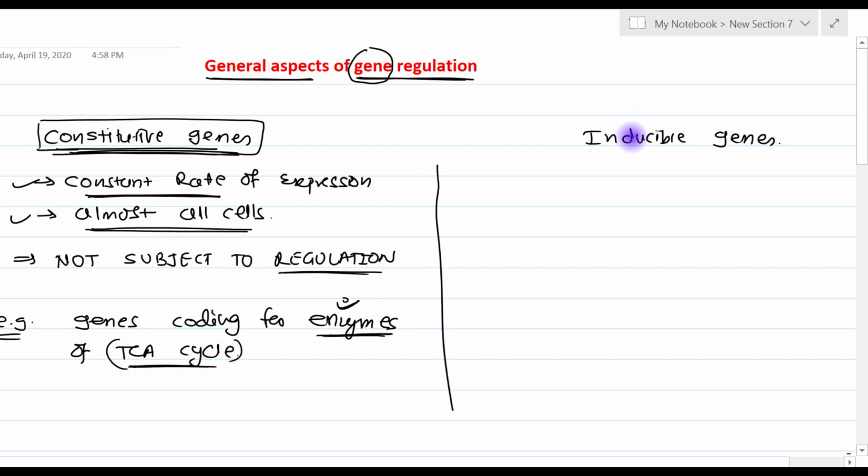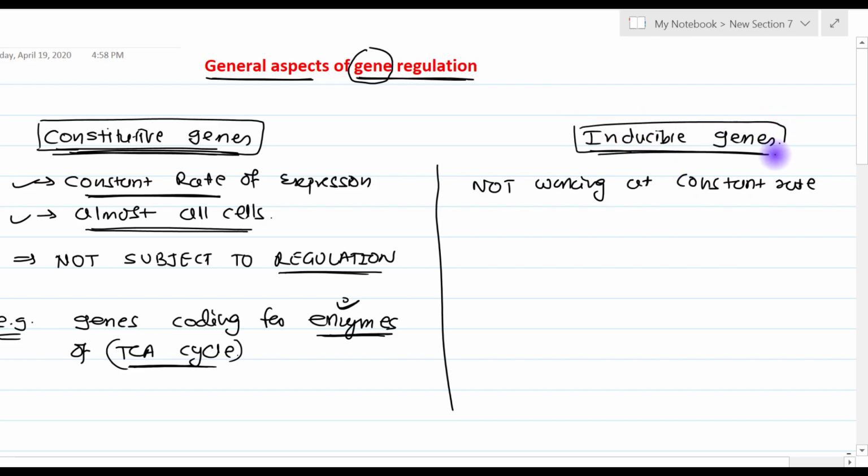Now, the second variety of gene is the inducible gene. These inducible genes are not working at a constant rate. It is the counterpart of the constitutive genes. Constitutive genes have a constant rate of expression, whereas inducible genes do not work at a constant rate, but their rate of expression is variable.